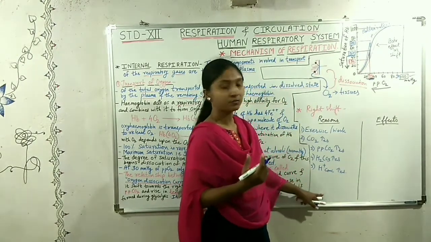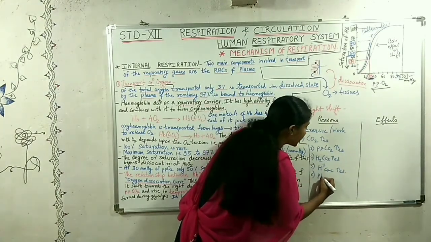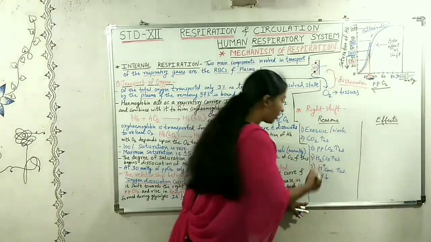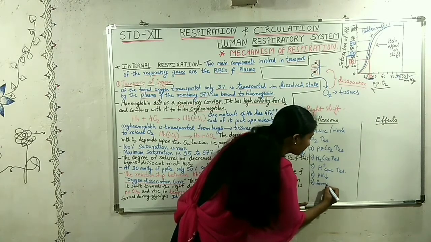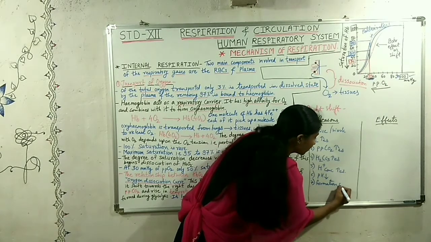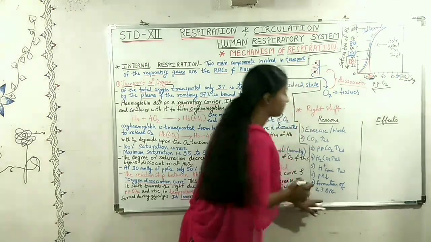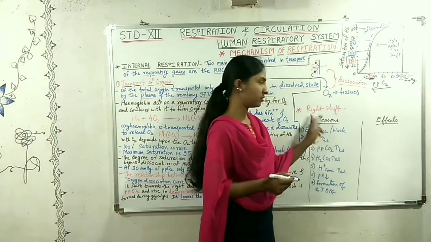Now what happens? As the H plus concentration increases, pH decreases. And also here the formation of 2,3-DPG, diphosphoglycerate. So these are the reasons of the right shift.